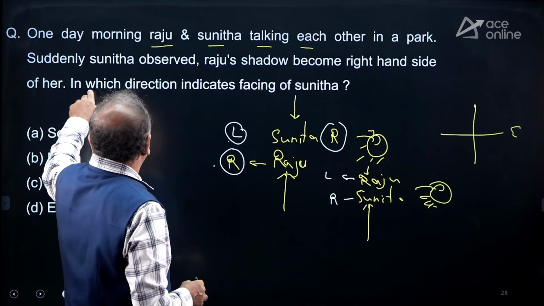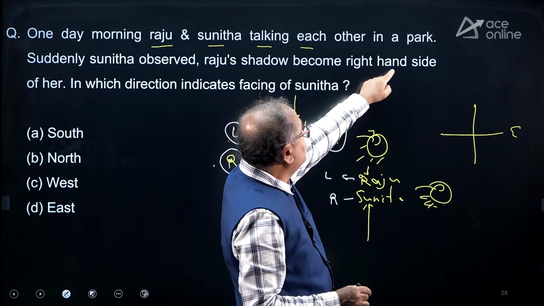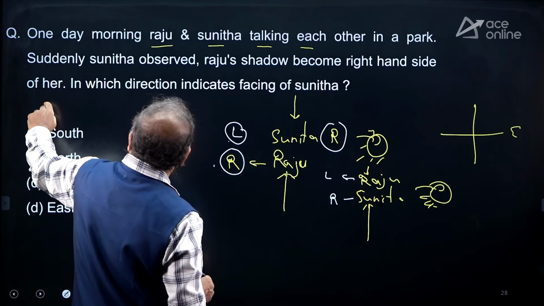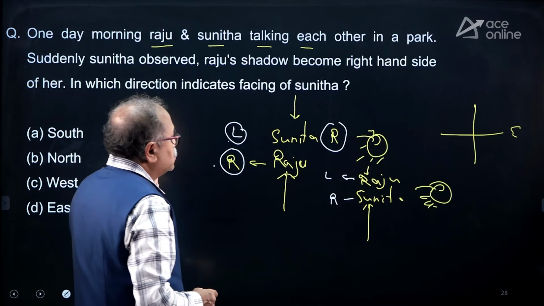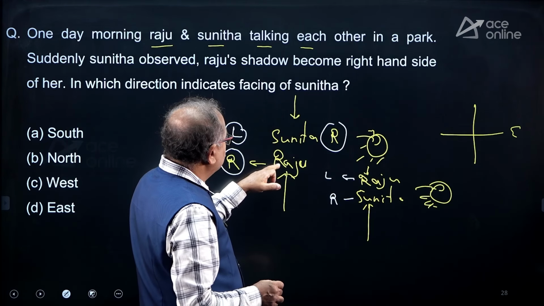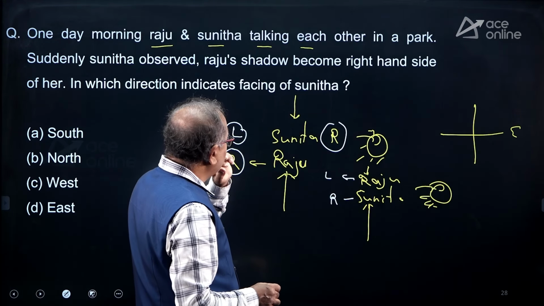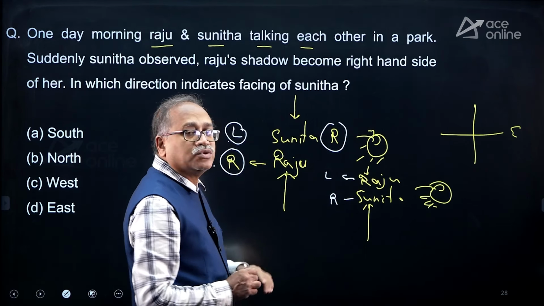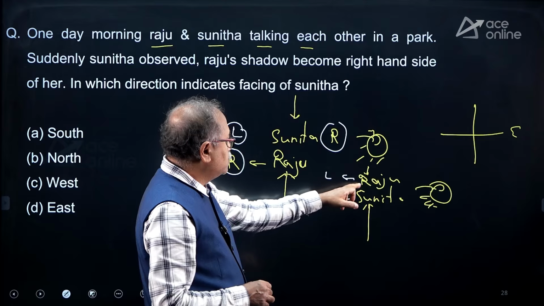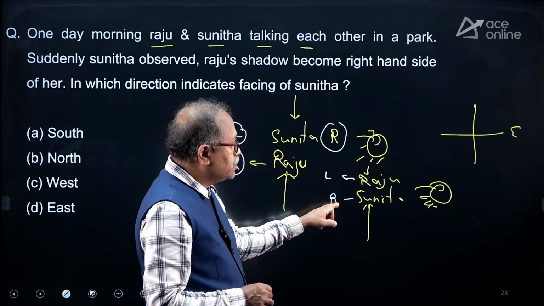What does the question say? That Raju's shadow has become right hand side of her. So is Raju's shadow on the right hand side of Sunita? No. Is Raju's shadow on the right hand side of Sunita?